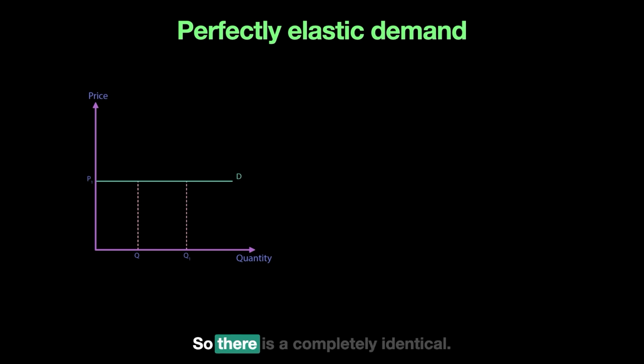available. So there is a completely identical sort of substitute that's available, and as a result, if you change the price by more than $10, nobody's going to buy the good. Why? Because people will completely switch to the next best completely identical alternative that is out there. But you can also lower the price, right?